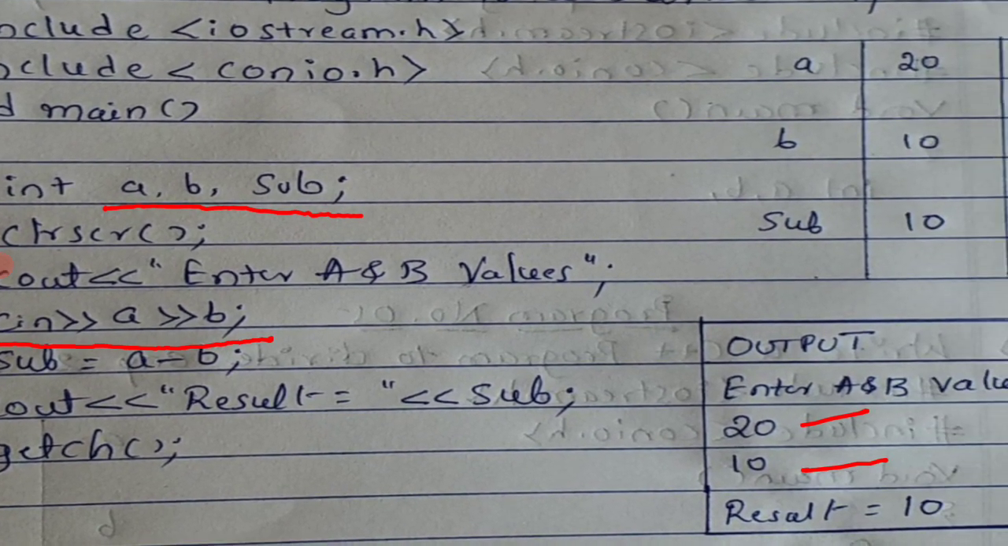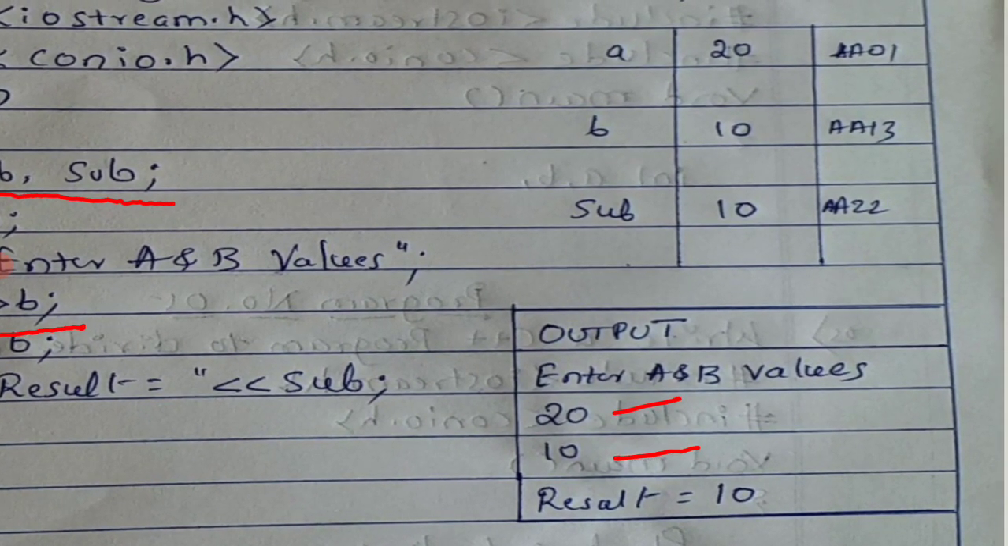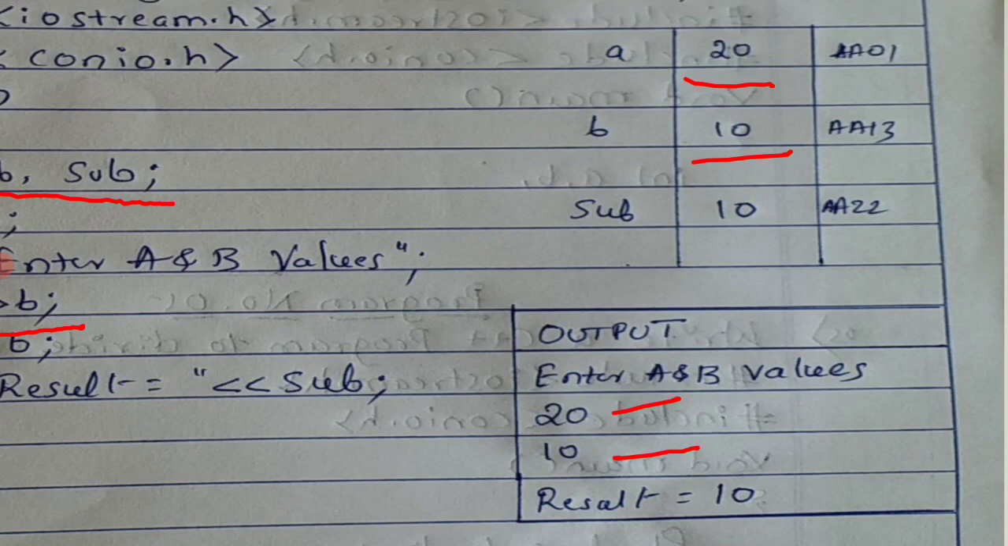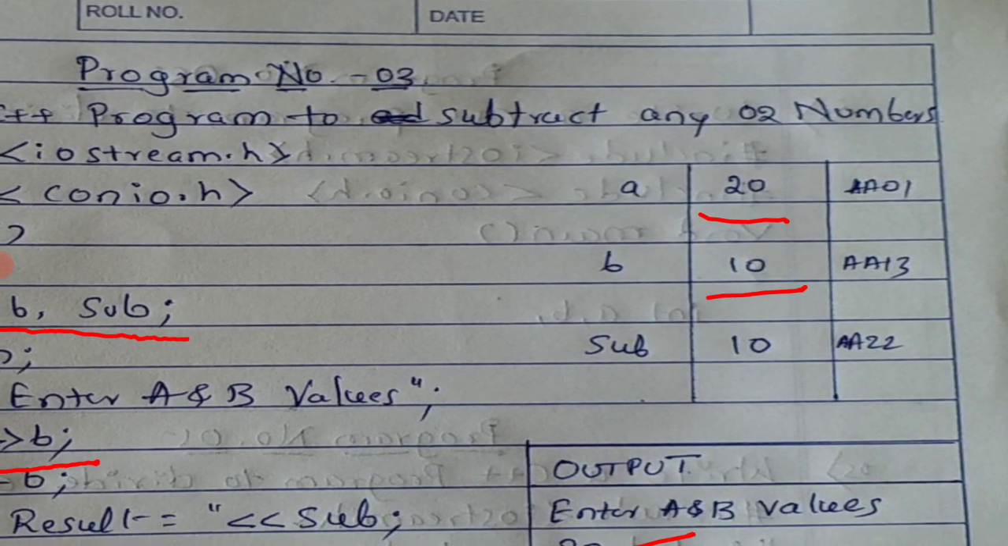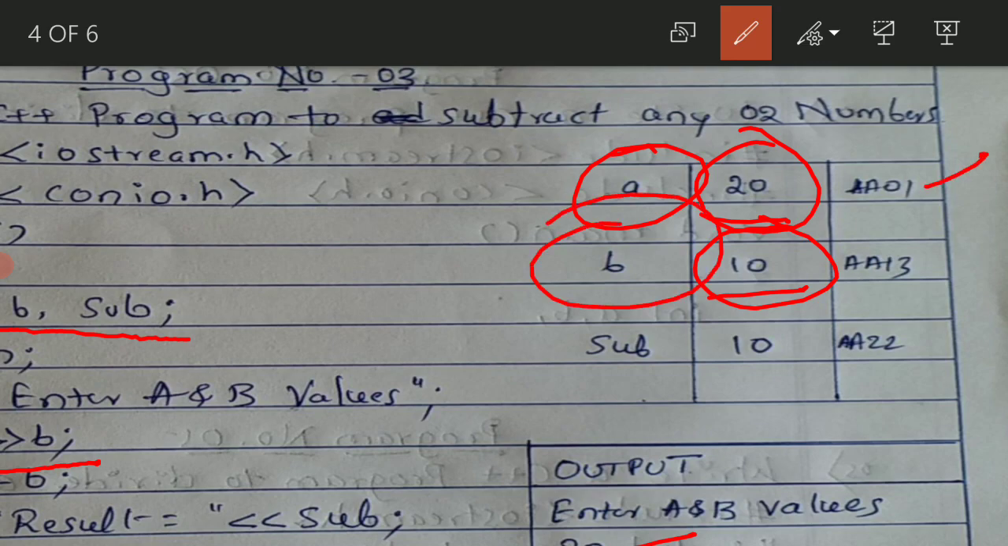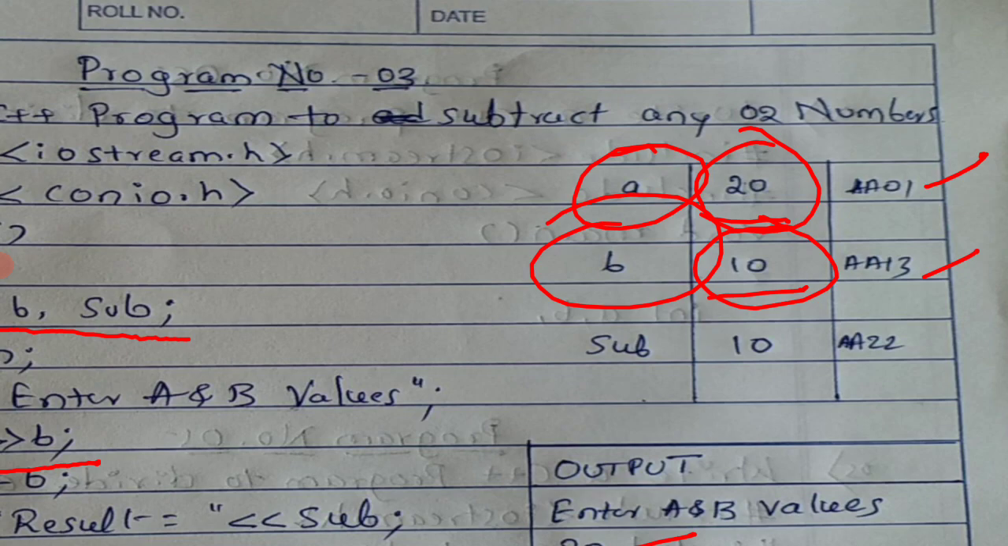What is your first number? It is 20. Hence what is a value? A value is going to be 20. Then what is b value? B value is going to be 10. Okay, are you getting this one? See, a value is 20. B value is 10. See, a and b, and where they are stored? AA01, AA13. It can be any numbers. These are the memory addresses which are shown in the hexadecimal number system.